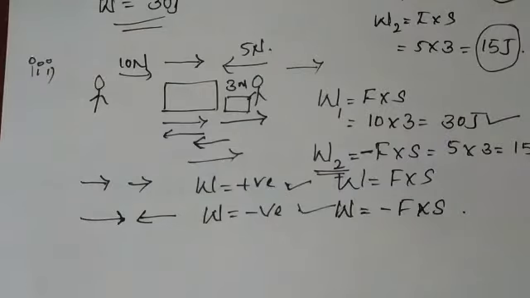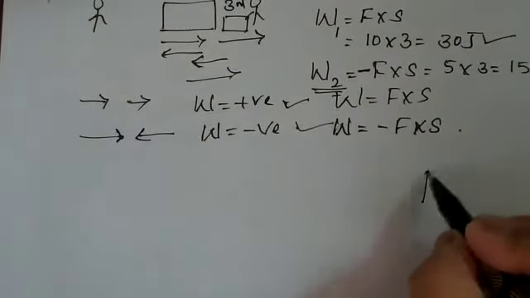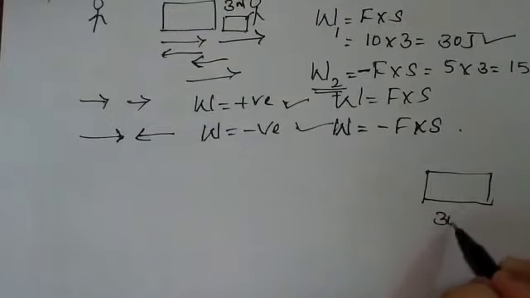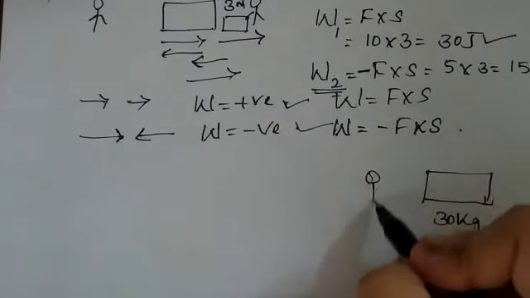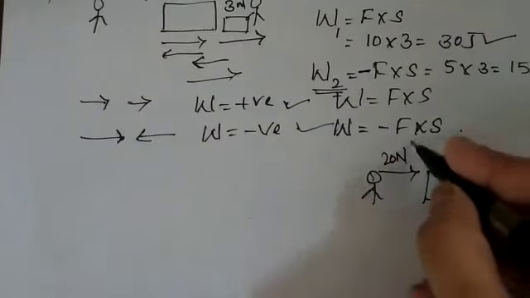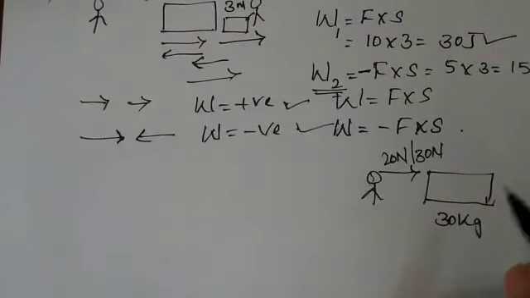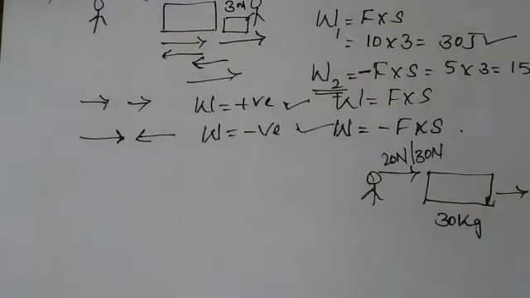Now, to understand this further, for example, a heavy box is there, a 30 kg box. You are applying some force to this box. In spite of applying, for example, 20 Newton or 30 Newton of force, the maximum you can apply on this box, the box's mass is very high, so you can't displace it. Displace means you can't change the position of this box.